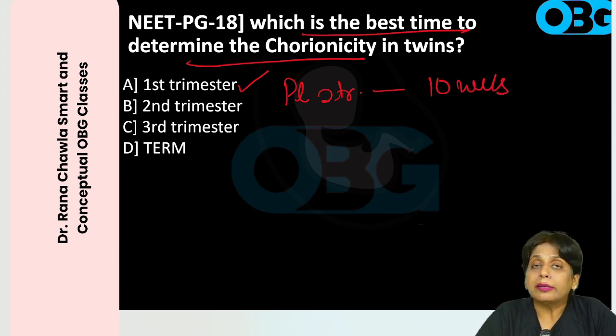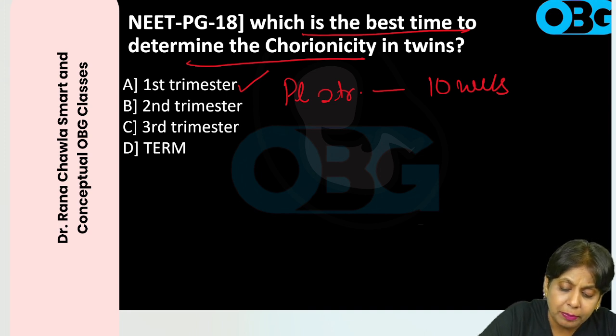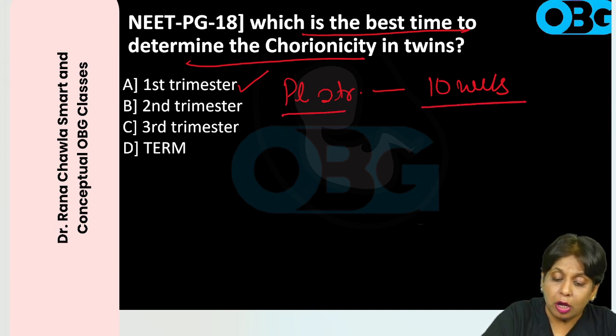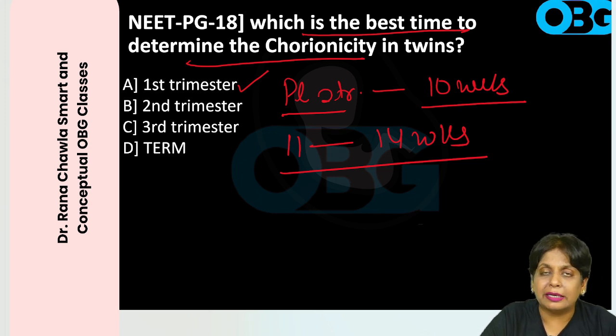Okay? In pregnancy, there is a fetus in a small uterus, and in twins there are two fetuses. So overcrowding can obstruct the view of the placenta when the fetuses are big. In obstetrics, it is a rule to see the structure earliest, so that we can avoid overcrowding of the structures. Because the placenta structure is completed by 10 weeks, we say we can determine the chorionicity by 11 to 14 weeks.